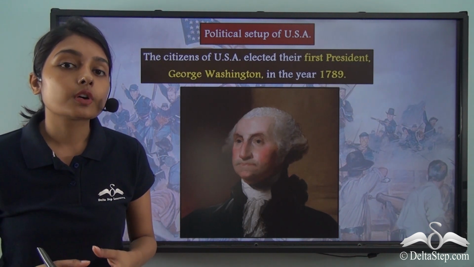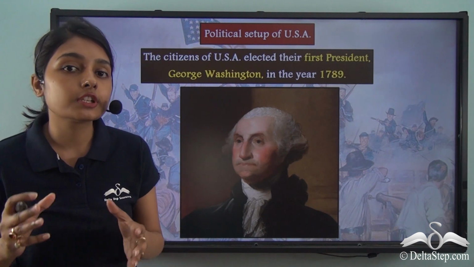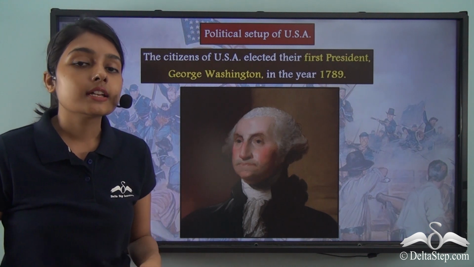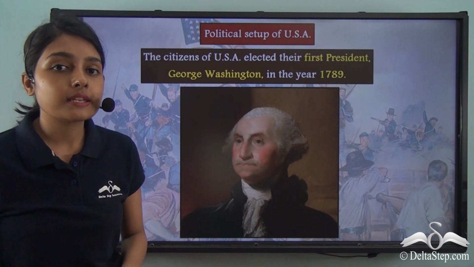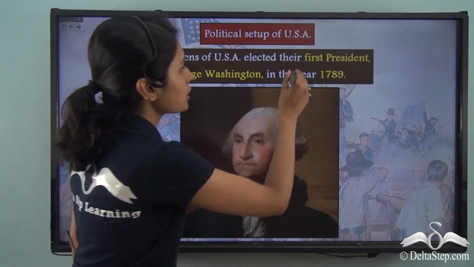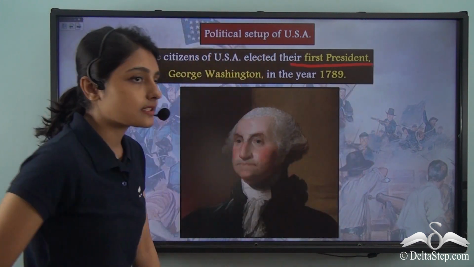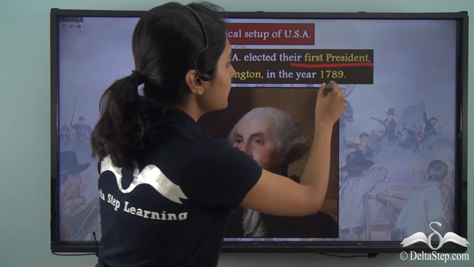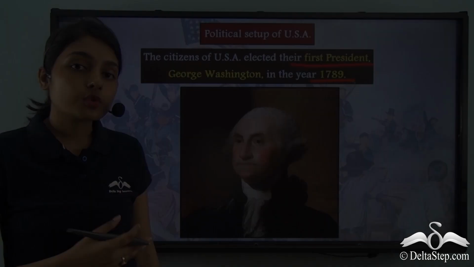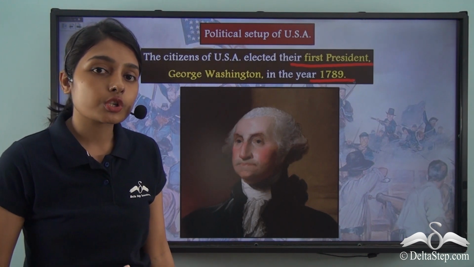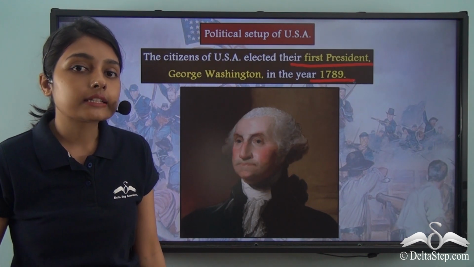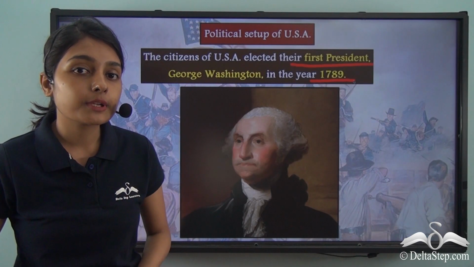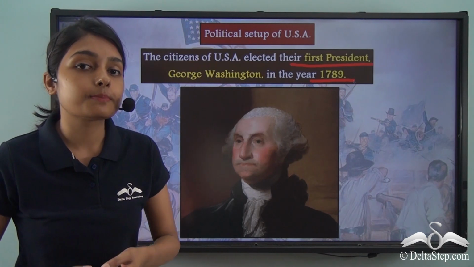So, he was one of the founding fathers of the nation of the United States of America. It is for this reason that the people of the newly independent US elected George Washington as the first president, and he became the first president of the US in the year 1789. So, it was under the leadership of George Washington that America got its independence from British colonial rule, and then he went on to becoming the first president of this independent country.